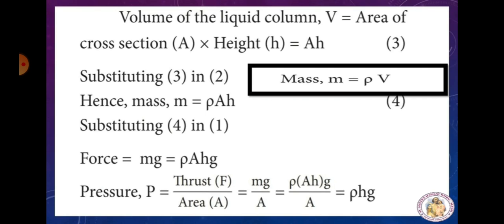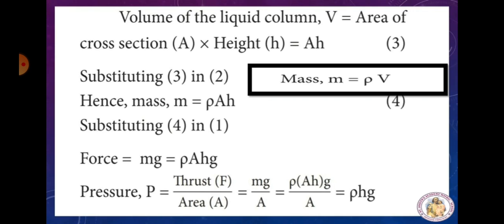Now substituting 4 in 1. You already know the first one. What is that? Force is equal to mass into acceleration due to gravity. In that formula we are going to substitute this fourth one. So mass is what? Rho into A H, and gravity.